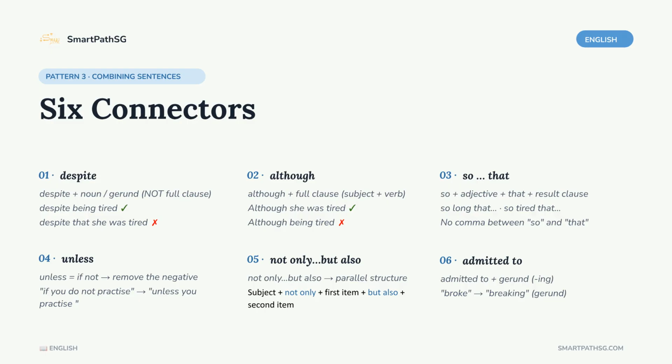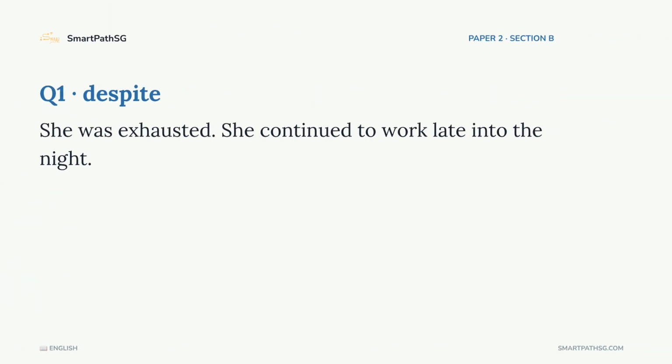Remember, despite takes a gerund or noun, such as despite being tired, while although takes a full clause with subject and verb, such as although she was tired. Question 1. She was exhausted. She continued to work late into the night. We are to rewrite and start with despite. Remember, you must use a gerund or a noun, not a full clause.